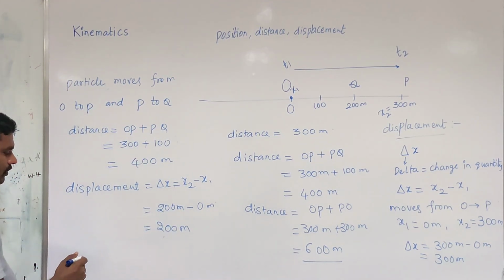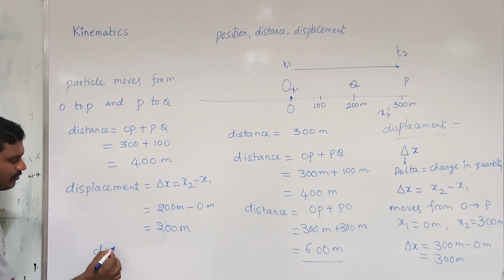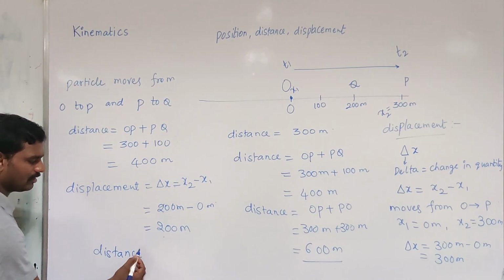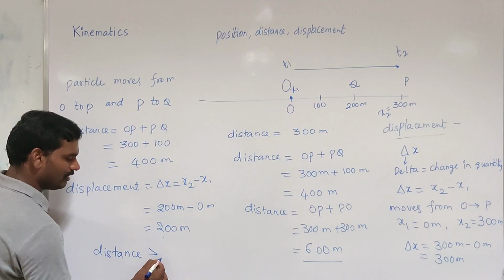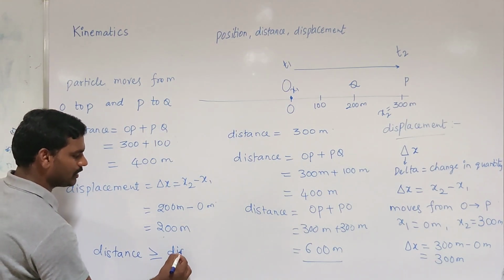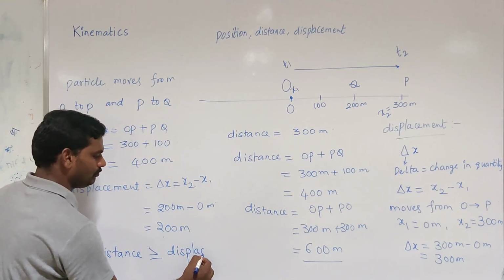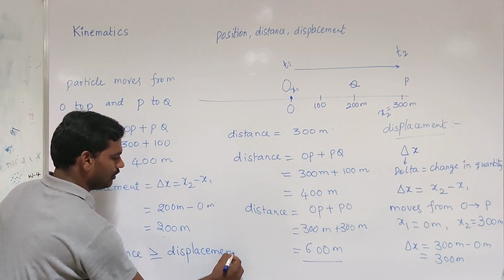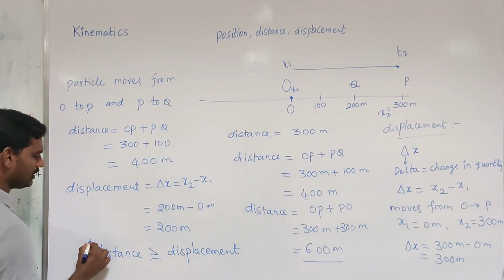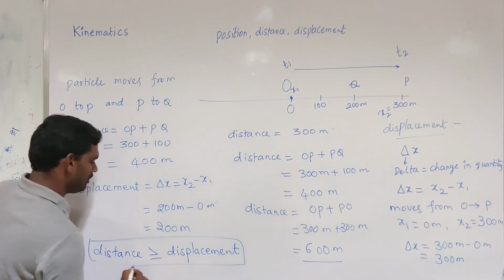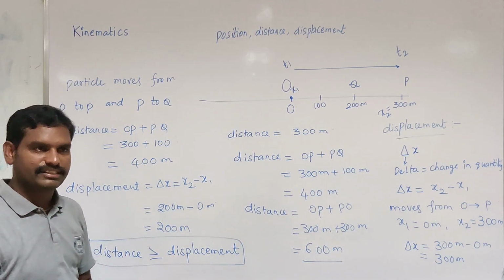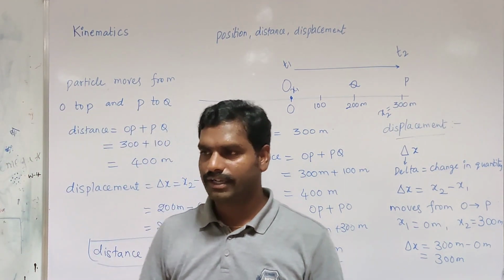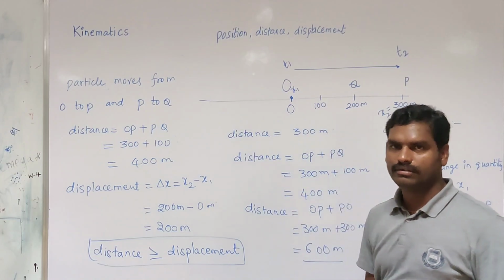From this we can conclude that distance is greater than or equal to displacement. Distance can never be less than displacement. It is always greater than or equal to displacement.